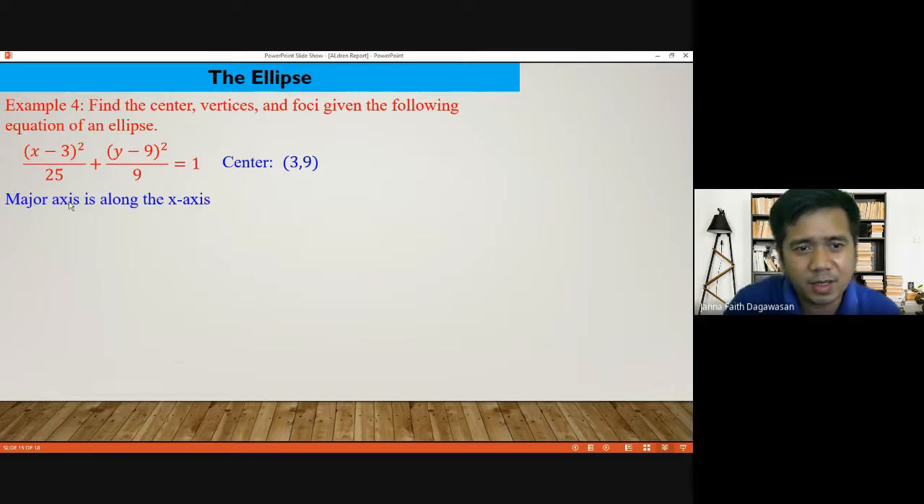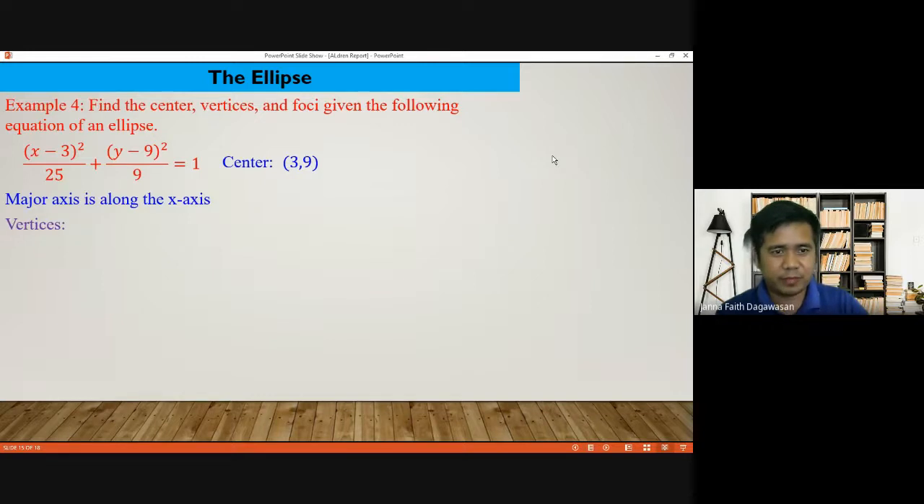The major axis is along the x-axis, of course, since x is the variable with the larger denominator. Now the vertices: a squared is equal to 25, and the square root of 25 is positive, negative 5. So the vertices are (3 minus 5, 9) and (3 plus 5, 9). Why is it 3 minus 5?